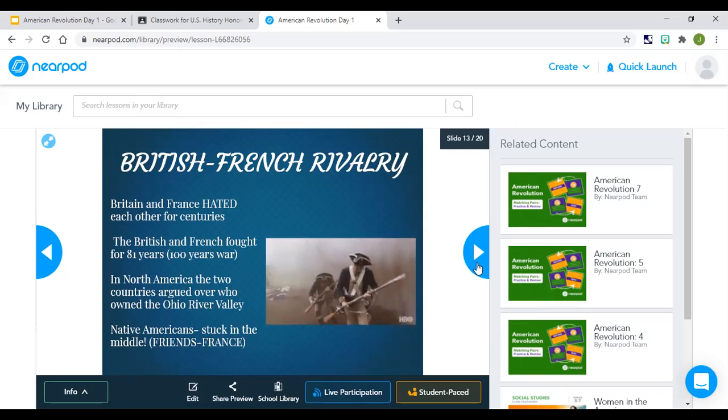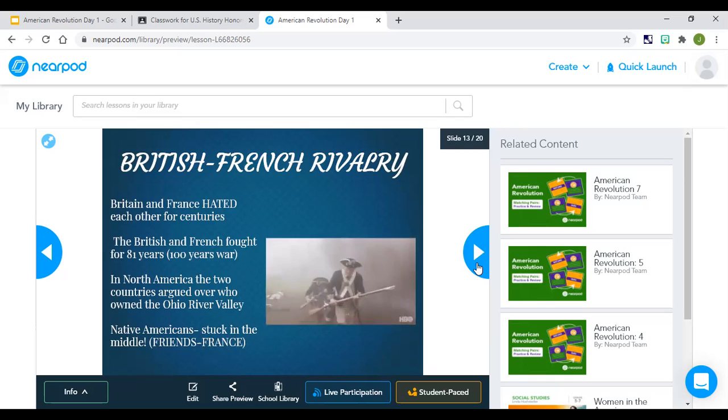So when they start to explore and colonize, clearly the British and the French are going to be competing with one another and trying to see who has the most land in North America, right? They want to see who can get the most resources, who can get the most money, who can get the most land. So when they have to argue over this piece of land called the Ohio River Valley, you will soon see how easy it's going to be to instigate another war between them.